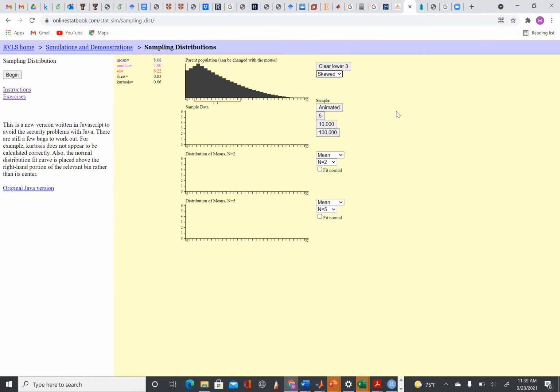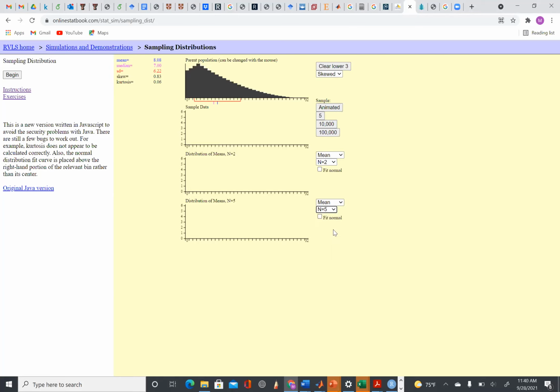Okay, so this is our population distribution. The first one is the population distribution. Now we will construct the sampling distribution, the distribution of means, and we are using the mean to construct it.